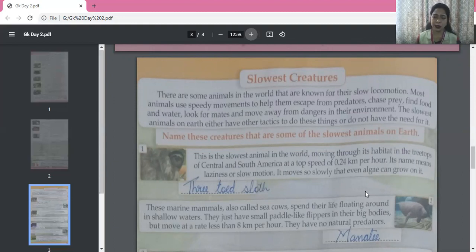They move very slowly at the rate of less than 8 km per hour. They have paddle-like flippers. They like floating around in the shallow waters. So shallow is opposite of deep, which is not very deep. That is shallow water. So what is the answer? Manatee. M-A-N-A-T-E-E. Manatee is the answer.